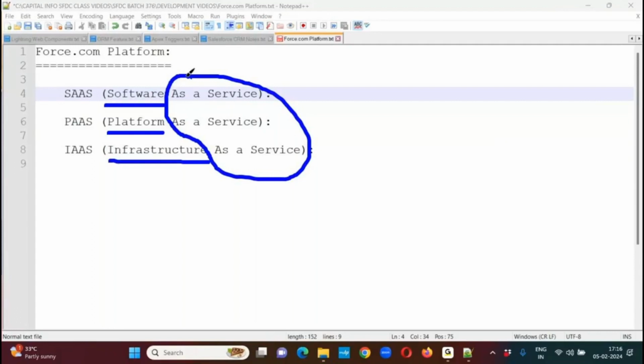If the investment is large, then only big organizations will use this software. The remaining organizations, like startup companies, mid-sized organizations and small organizations, can't use our software or our service. In that case, we are unable to capture a large number of customers. So, to make our business grow very fast, to capture more customers quickly, to generate more revenue and get more profit, they are exposing each and every feature as a service, on rental basis. Services we can take on rental basis, products we need to buy.